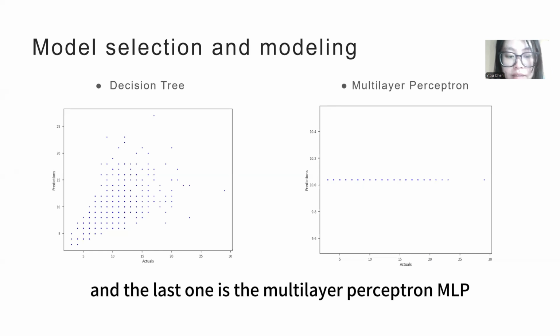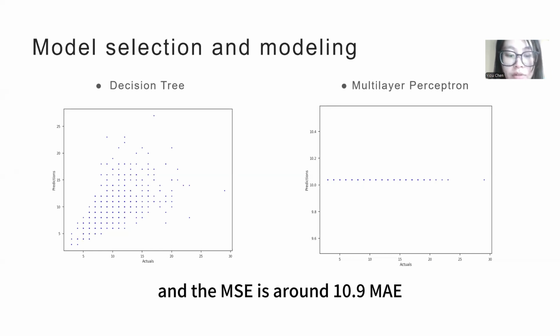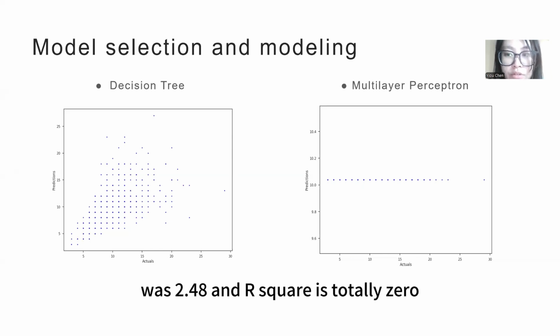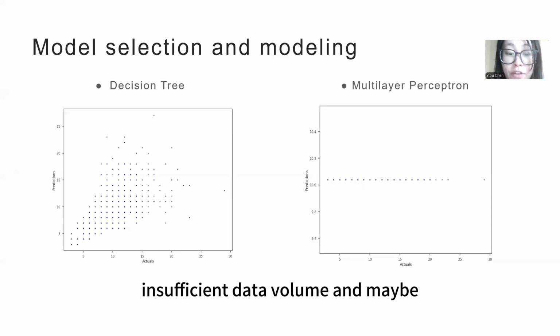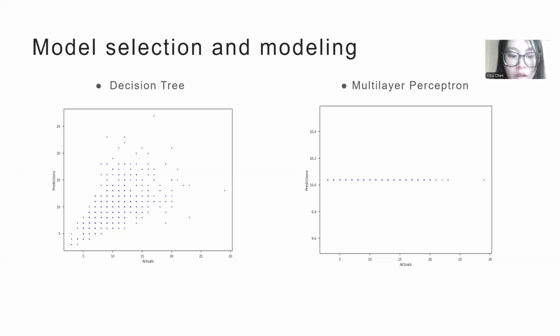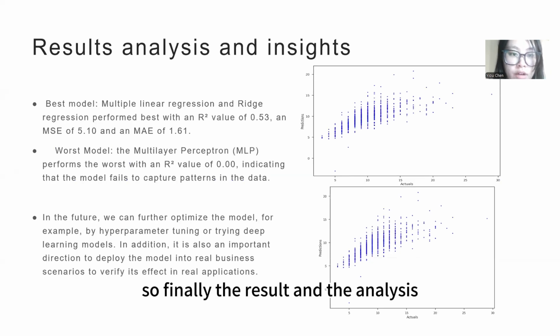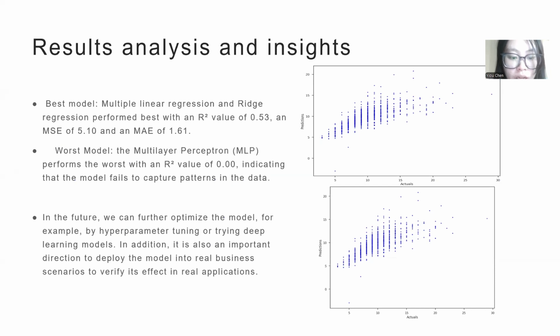And the last one is the multilayer perceptron, MLP. The MSE is around 10.9, MAE was 2.48, and R squared is totally zero. So MLP performs the worst, possibly due to insufficient data volume and perhaps unoptimized hyperparameters. So finally, the results and the analysis.